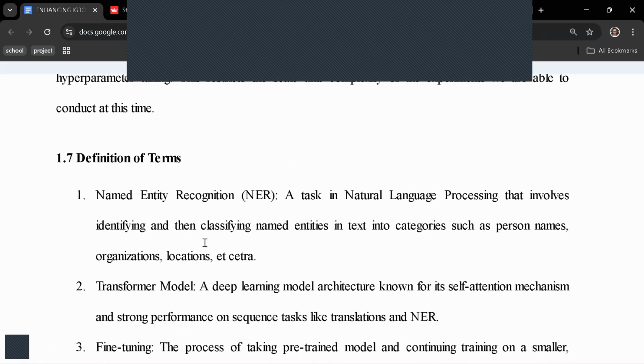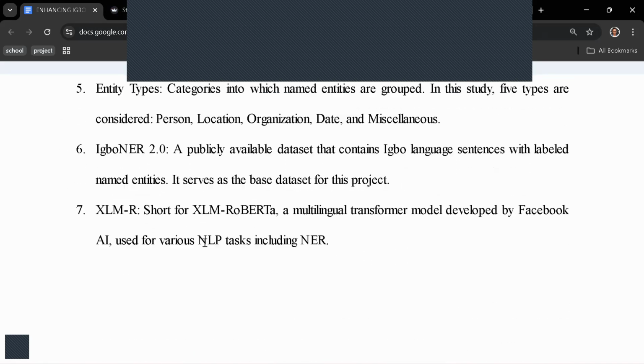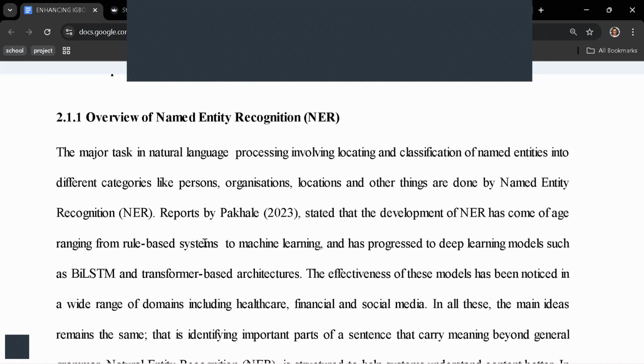So, limitations of study, I said the dataset issue, and other issues. Just read through. Literature review.